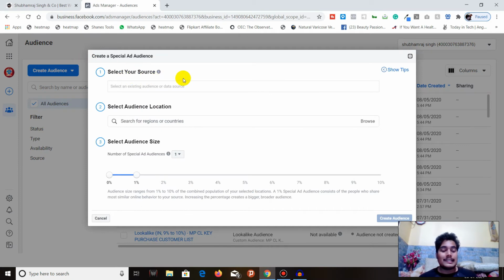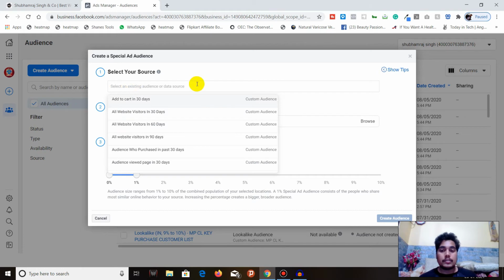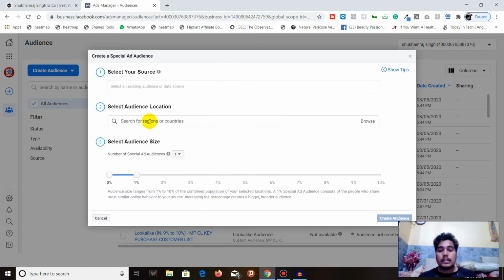The first one is to select your source. Same as lookalike audience, you can select the source from your custom audience. Okay, you can select the audience location, like geographical location, and this is limited to only countries. You cannot select city or states, so keep that in mind.